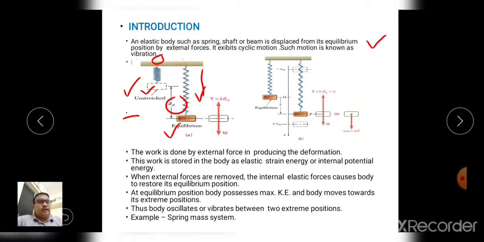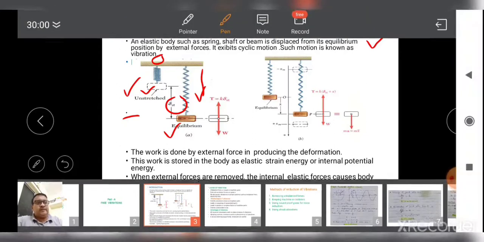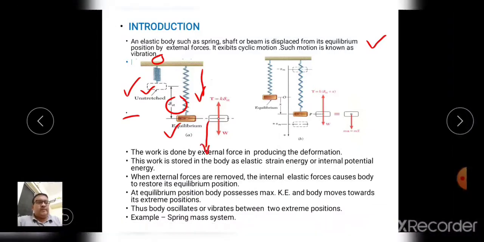Now when I apply an external force on this mass in the downward direction, or stretch this mass downward with my hand, and when I release my hand, what will happen? This mass will move in the upward direction and try to reach the mean position.